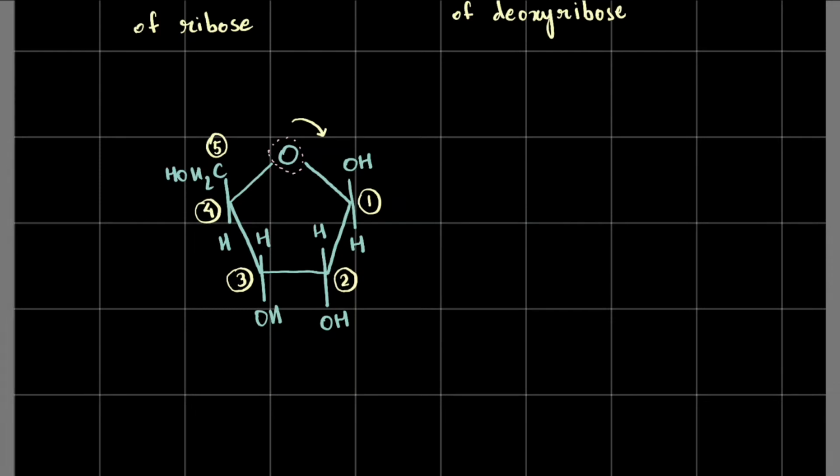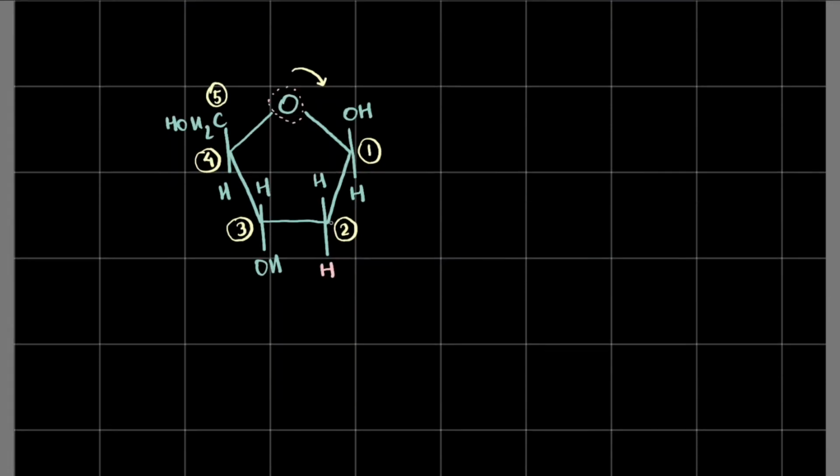Now first off, you may have noticed something fishy right here, right? You see, this OH is still here. Hadn't I taken it off when I went to deoxyribose? That's right, I had. Then why did I put it back here again? Because I wanted to prove a point. Now, which carbon atom do you think this OH has been taken away from, and hydrogen remains in its place?